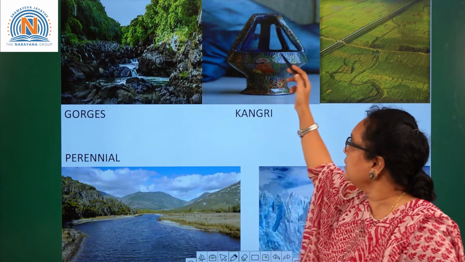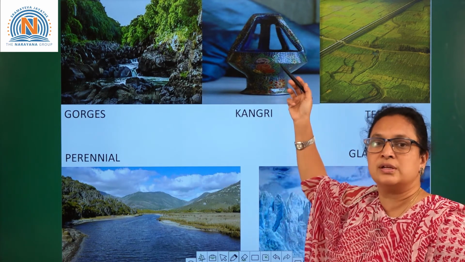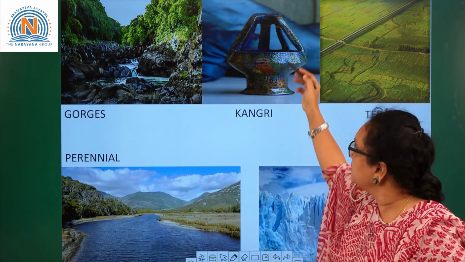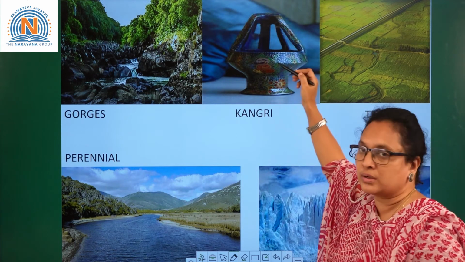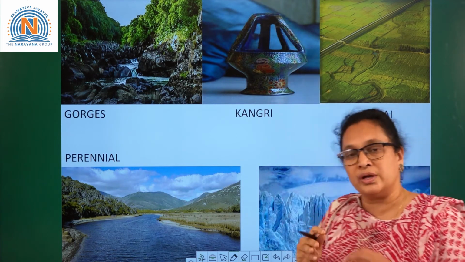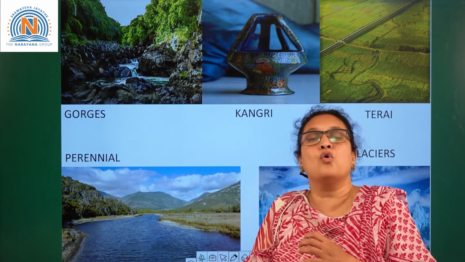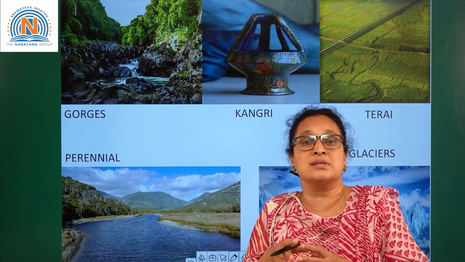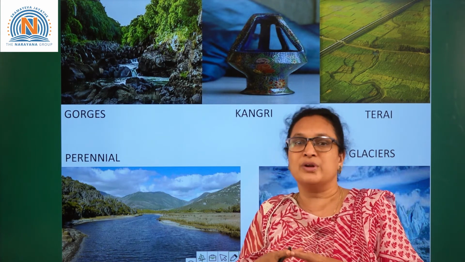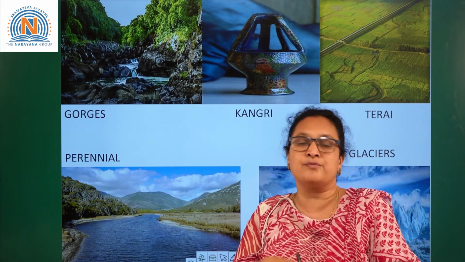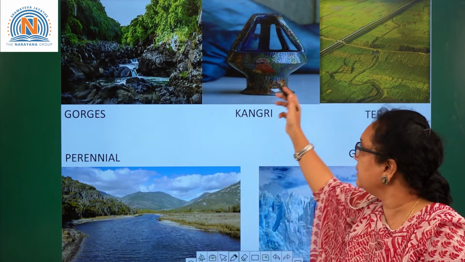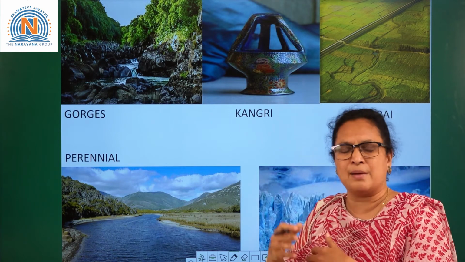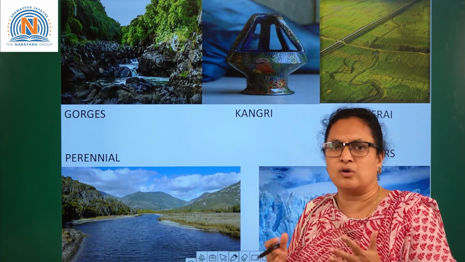Coming to the Kangri, if you can see this picture, it is very clear. Kangri is a clay pot inside which charcoals are kept to keep warm. You find this Kangri in the Jammu and Kashmir region, where people use it to keep themselves warm. This one is decorated with bamboo. Now it is coming with a different decor.